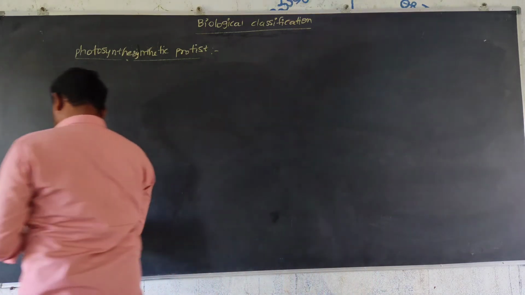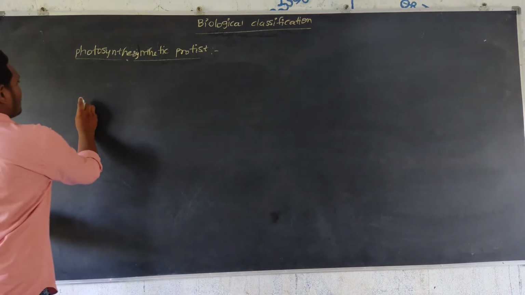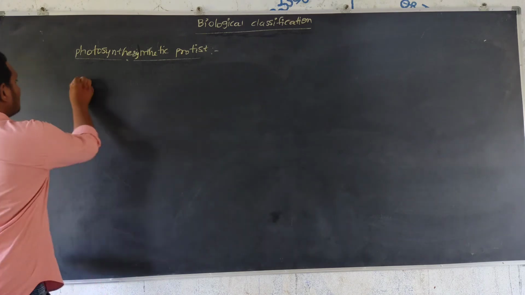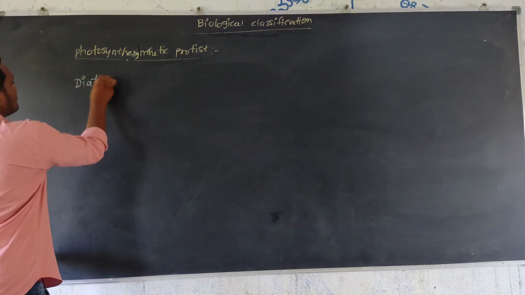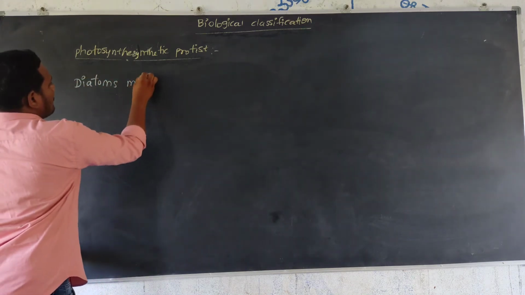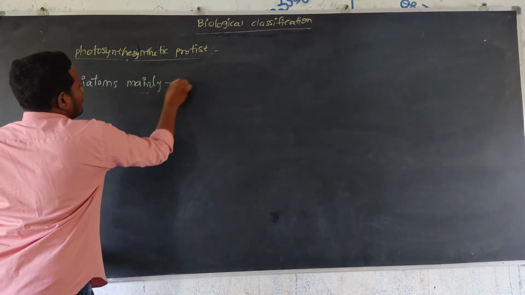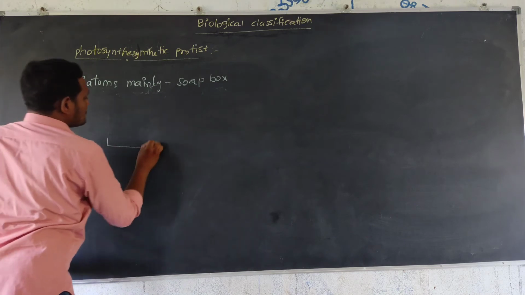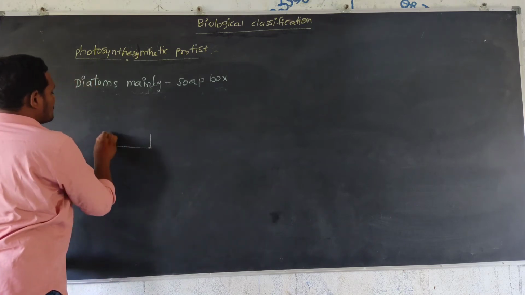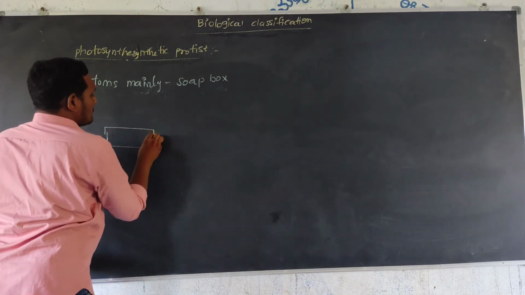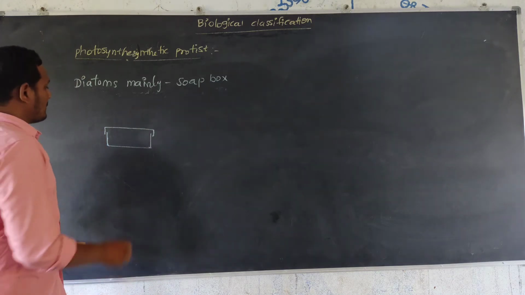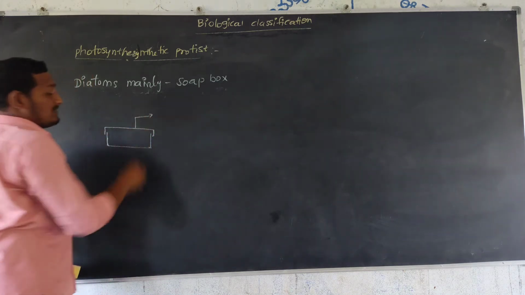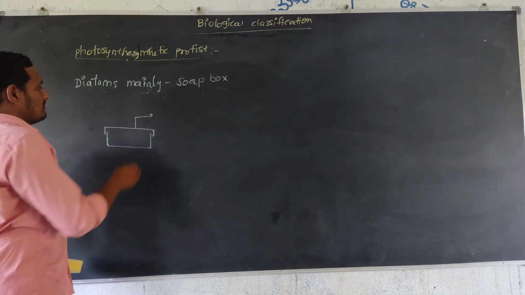Next, diatoms are mainly like a soap box. Why? Because this is the lower cell wall and this is the upper cell wall.